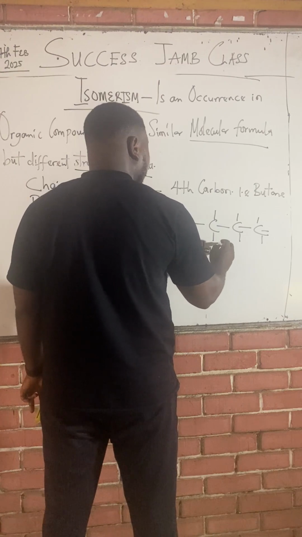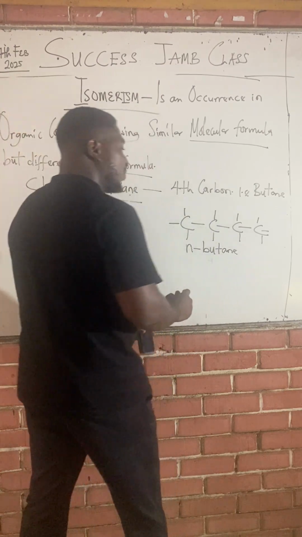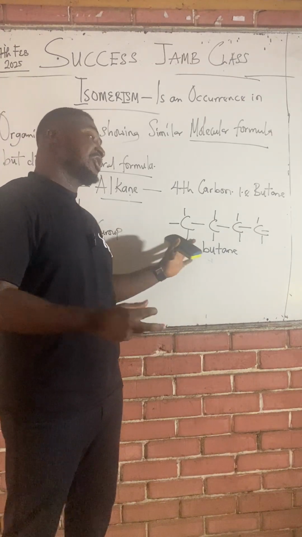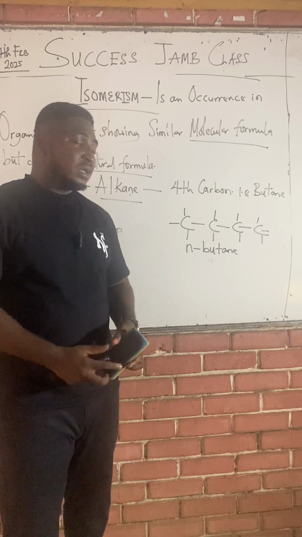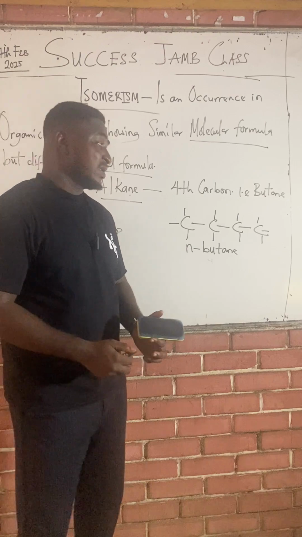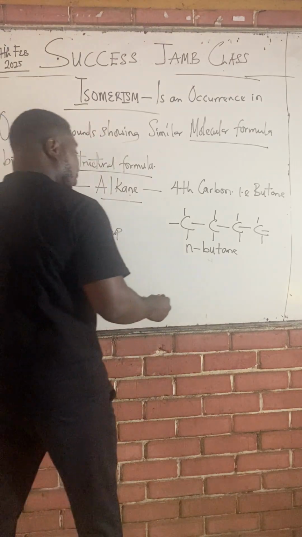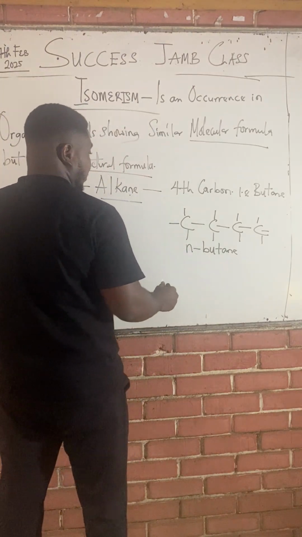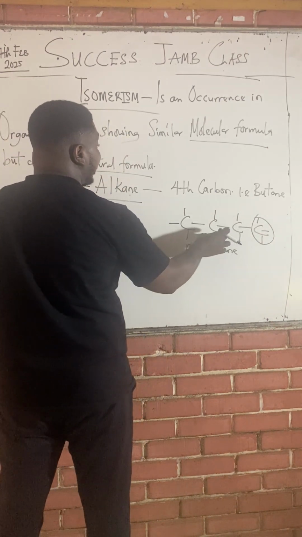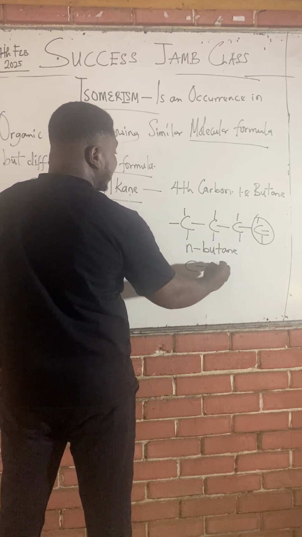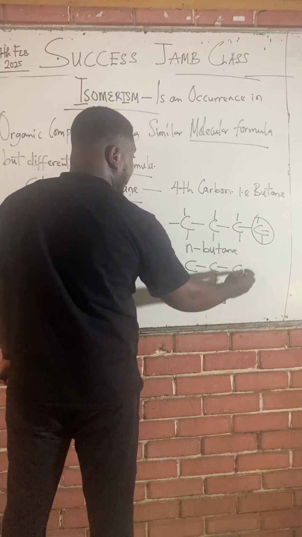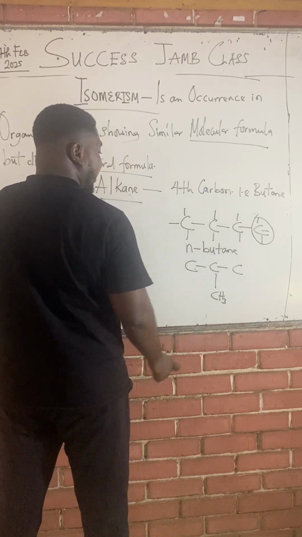N means straight chain. N means what? Class, when an organic compound is not branched, it's straight chain. So an organic compound can either be straight chain or branched chain. So we use N to represent a straight chain isomer. Class, as soon as a branch occurs, an isomer is formed. How is a branch formed? One of these carbons in the straight chain is cut off to form a branch at the center. A branch is clearly seen because it will be in between the carbon chain. Remember that this is CH3. It now forms a branch here.